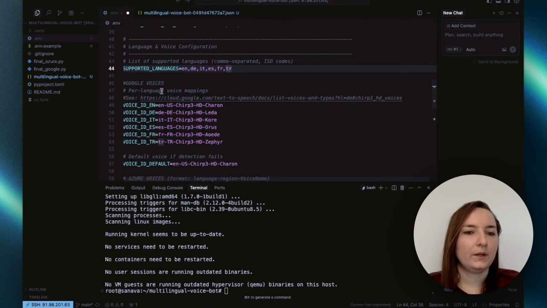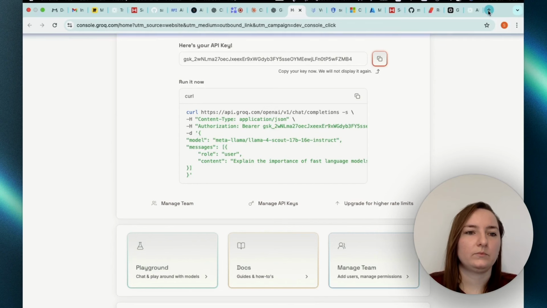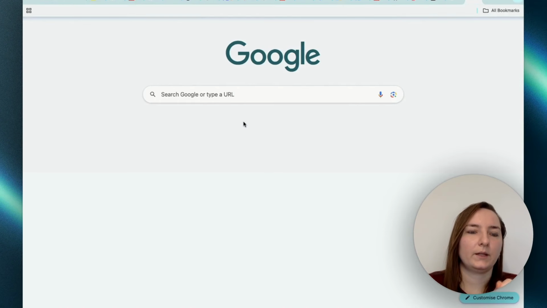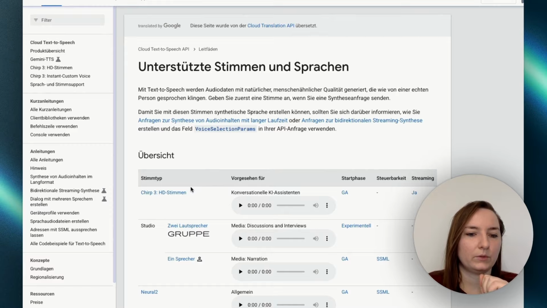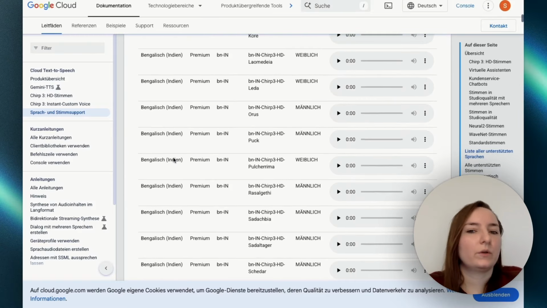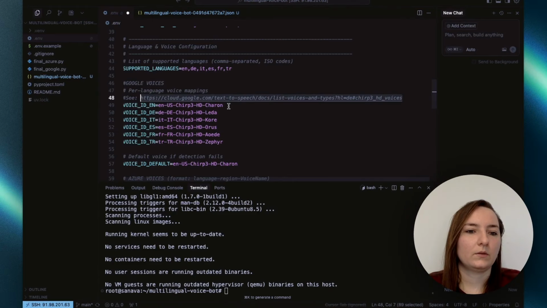Okay, then here we define the Google voices that we want to use. Let me show you how that works. So we will go to that link that I have in the docs for you, and here you can see the voices. So you will look for the language that you need, and you will just copy the voice ID that you need for the language and paste it in here.